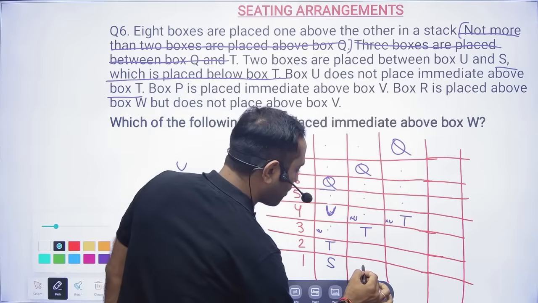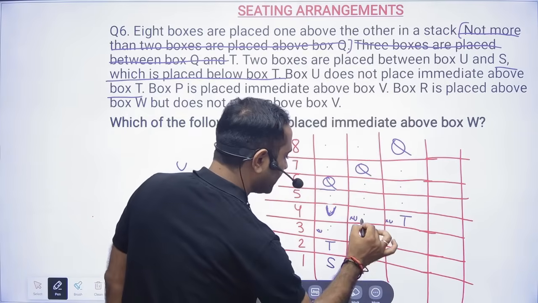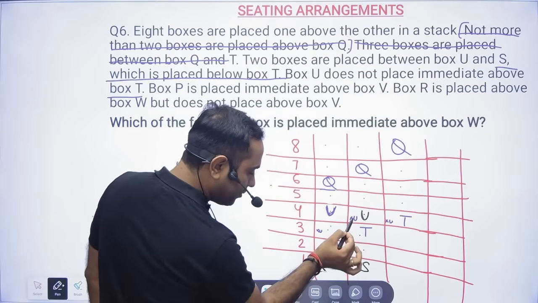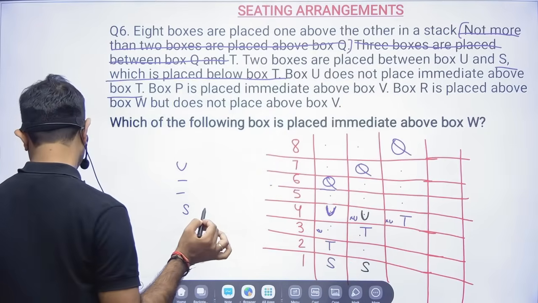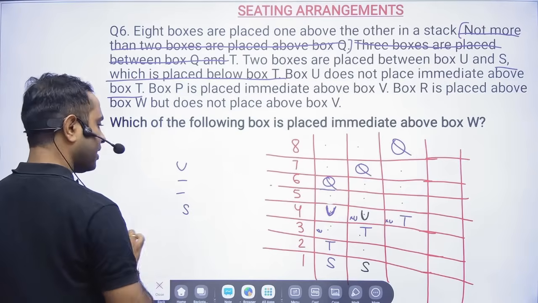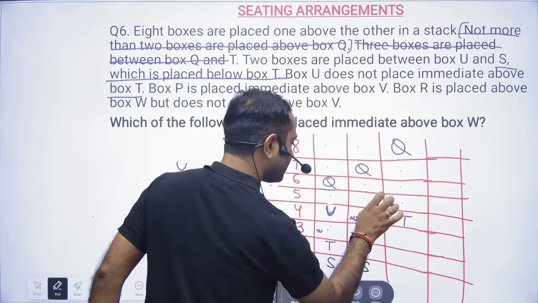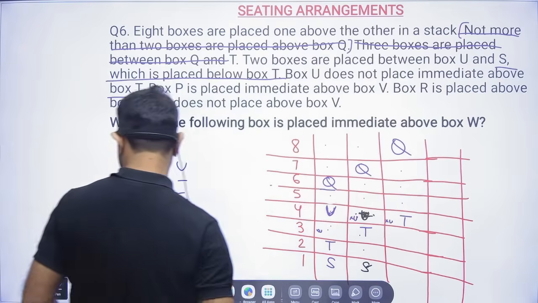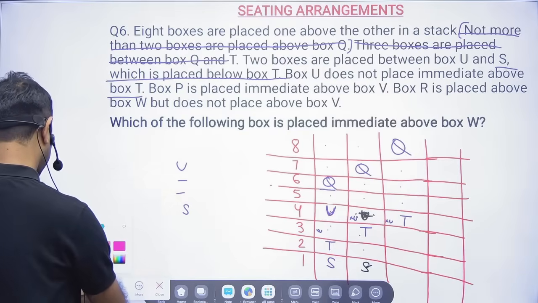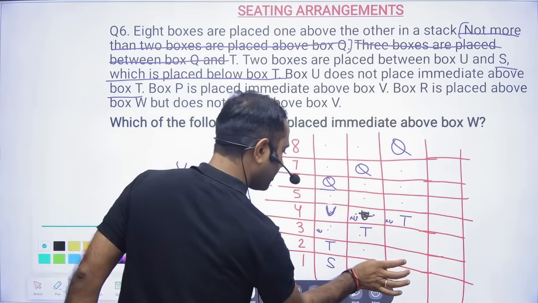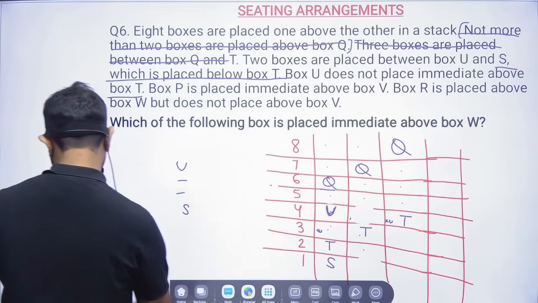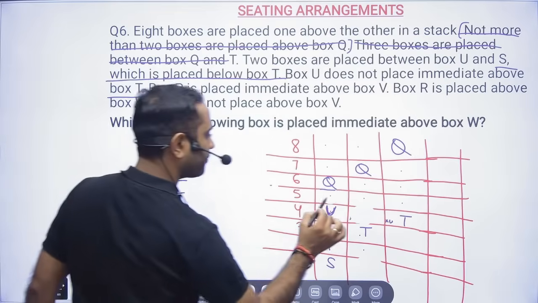I can put S here, then in between S and U there will be 2. But immediately above here, T cannot come. So here I cannot put it. Clear? Okay.